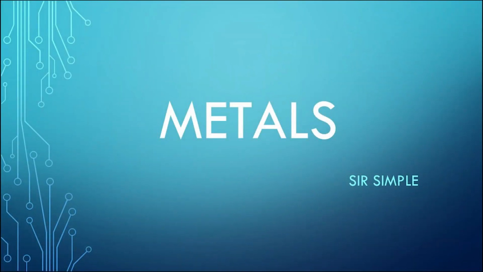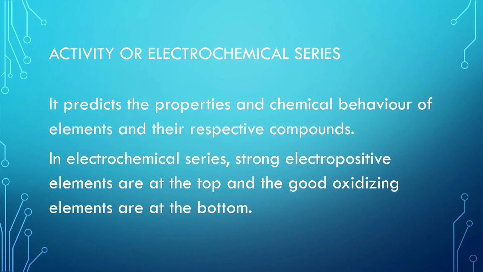Today we are still going to start from where we stopped. And now we are going to look at the activity or electrochemical series. As you look at it, the activity or electrochemical series is the property of elements or the chemical behavior of elements and their respective compounds.